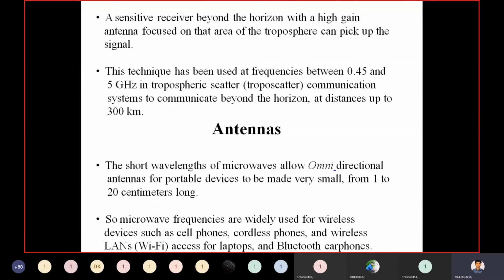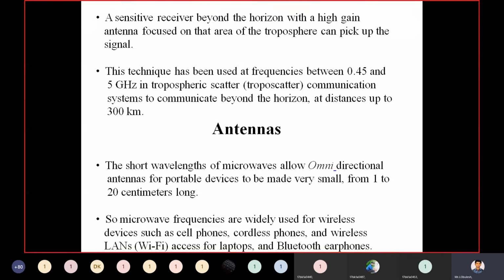So microwave frequencies are widely used for wireless devices such as cell phones, cordless phones, wireless LANs, access points for laptops, and Bluetooth earphones.